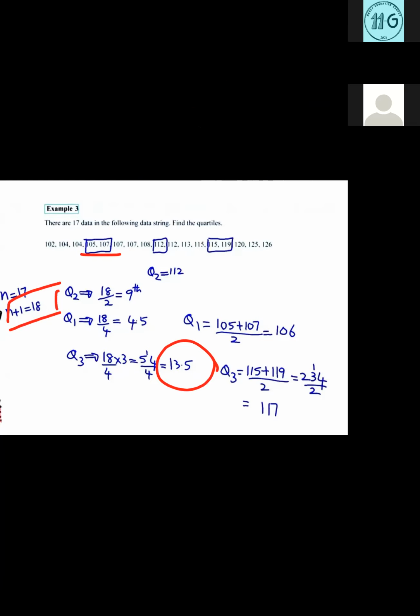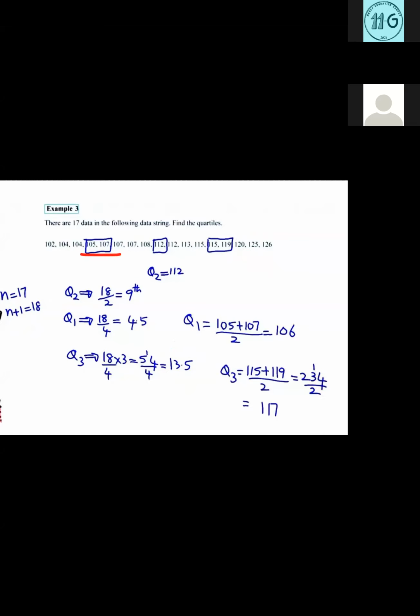It stands at the 13.5th place. So take the 13th and the 14th persons, add them and divide by 2. Here you can see the 13th and the 14th: 115 plus 119 divided by 2 is Q3. Adding 115 and 119 gives 234, and dividing by 2 gives 117.